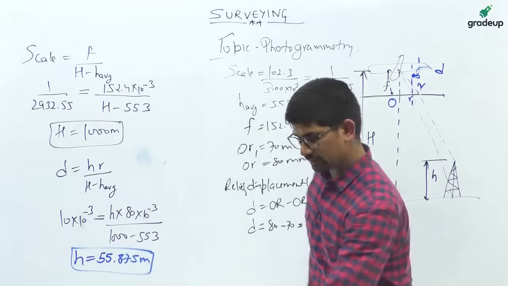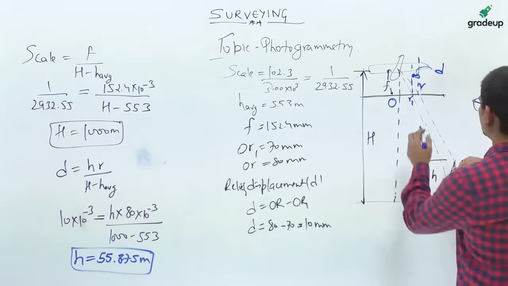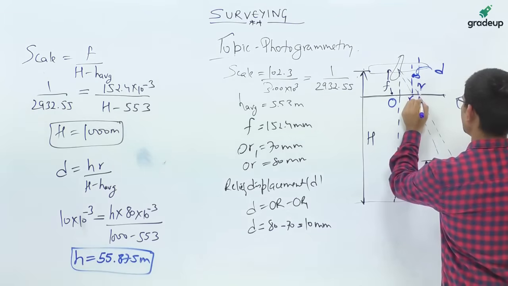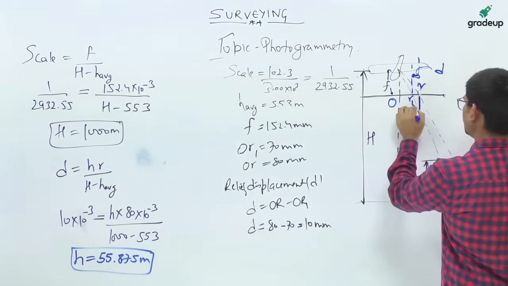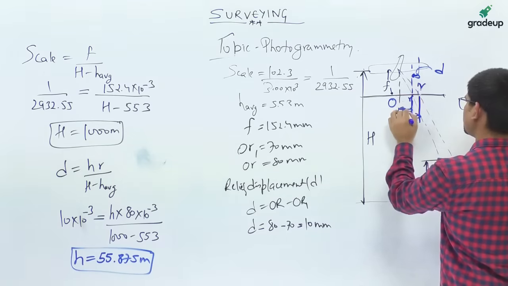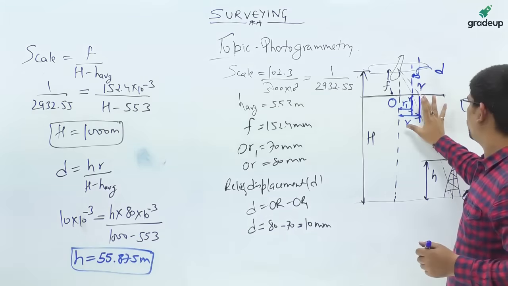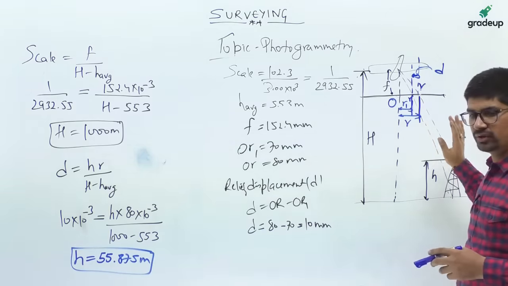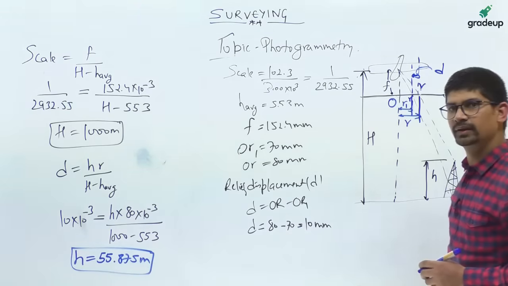Abhishek, R cannot be 80. Please don't get confused from here. See, this distance is r, while this distance is r1. Remember this diagram in your mind. Engrave this diagram in your mind and you will not get confused with respect to the data.